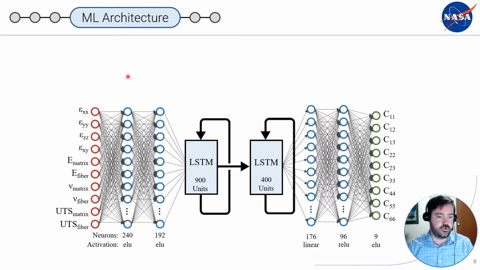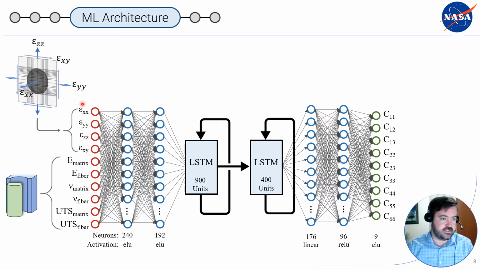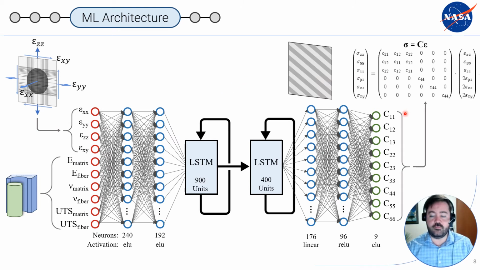This is a schematic of our neural network surrogate model, which we'll use to replace GMC. So on the left, here we have the inputs to our model, which include the strain tensor, which is the localized strain coming from the macroscale model, CLT. And we also have the material properties of the fiber and matrix, which we'll input into the surrogate model. And on the right, we're going to output the homogenized stiffness tensor, which relates the stress to the strain according to Hooke's law. And again, this is the homogenized stiffness of the entire ply or integration point of both fiber and matrix.